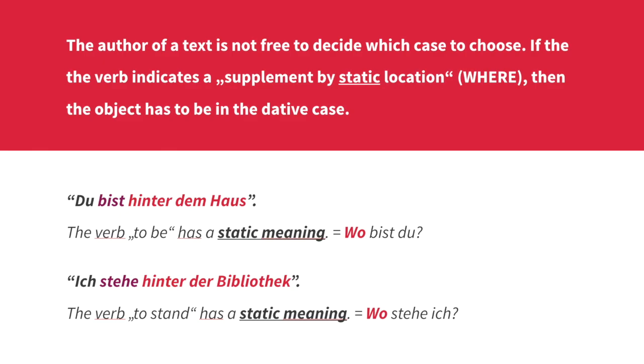If the verb indicates a static location, the object has to be in the dative case. For example, du bist hinter dem Haus. You are behind the house. Here we can see the verb to be has a static meaning. Where are you? Or ich stehe hinter der Bibliothek. I am standing behind the library. Where do I stand? Wo stehe ich? The verb standing has a static location meaning. Ich stehe hinter der Bibliothek.